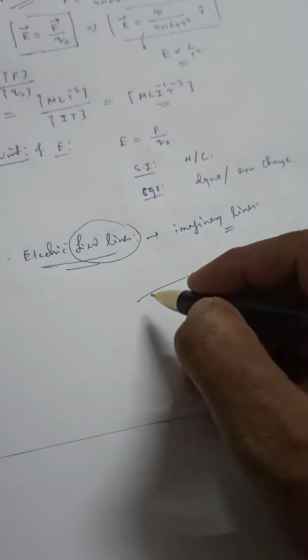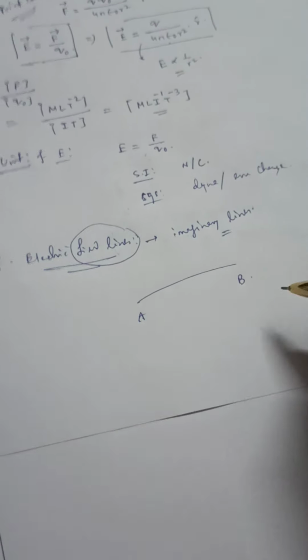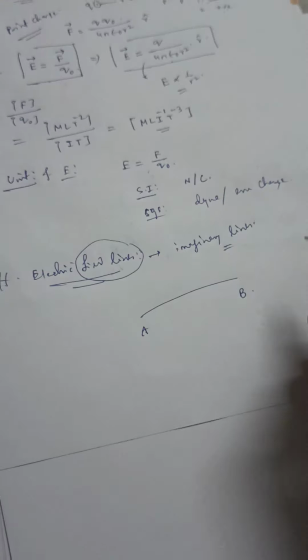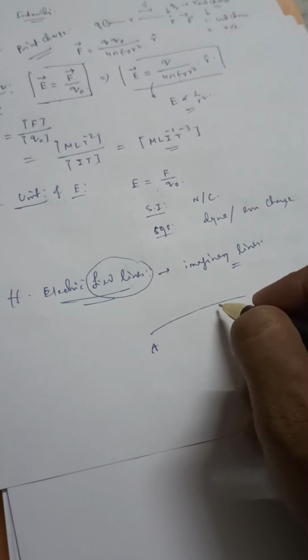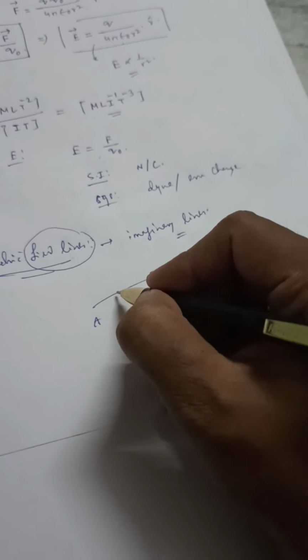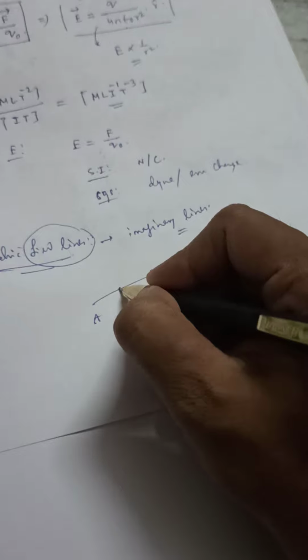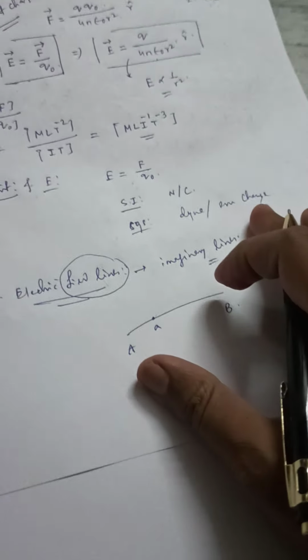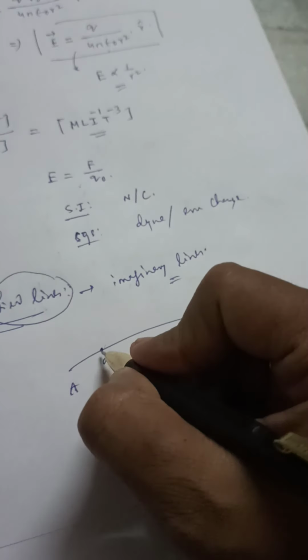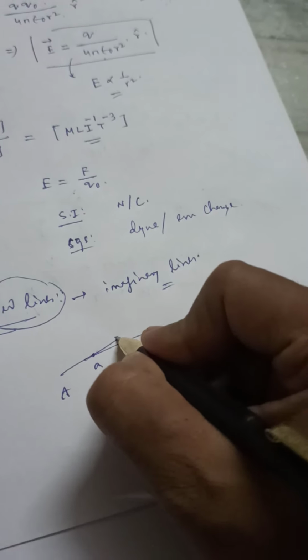What's the advantage of that? If I consider AB as a field line, there are several points on this particular field line. At a particular point A, if I want to get the direction of the electric field, there will be just a tangent drawn.